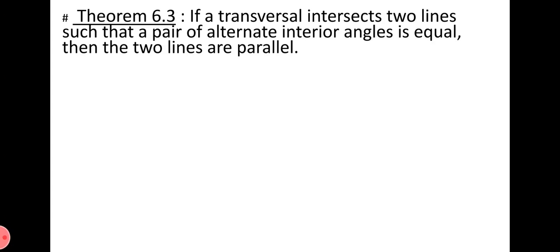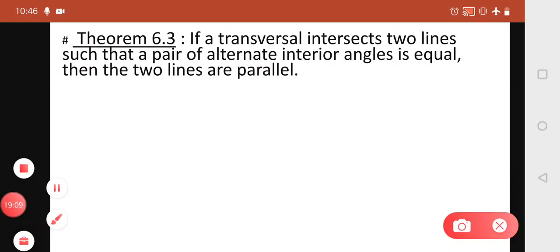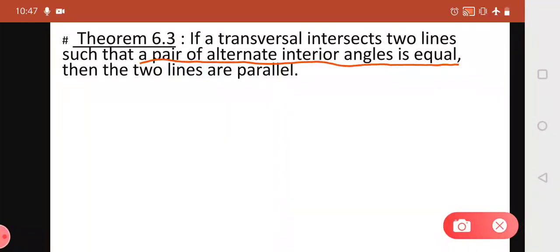This is the converse of theorem 6.2. Again the condition given is that a transversal intersects two lines, but in such a way that a pair of alternate interior angles is equal. Means if a transversal intersects any two lines in such a way that any one of the two pairs of alternate interior angles is equal, then the two lines intersected by the transversal are parallel. This is theorem 6.3.